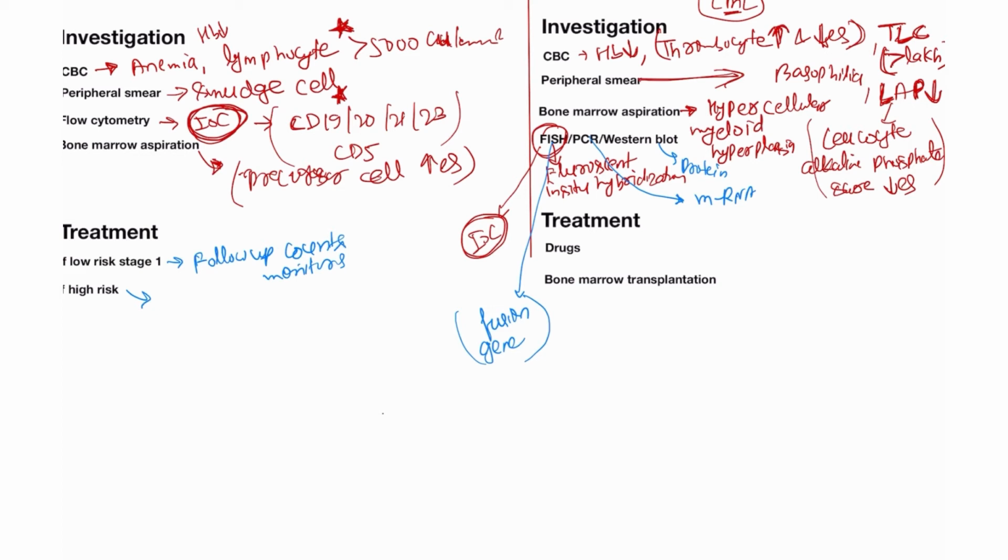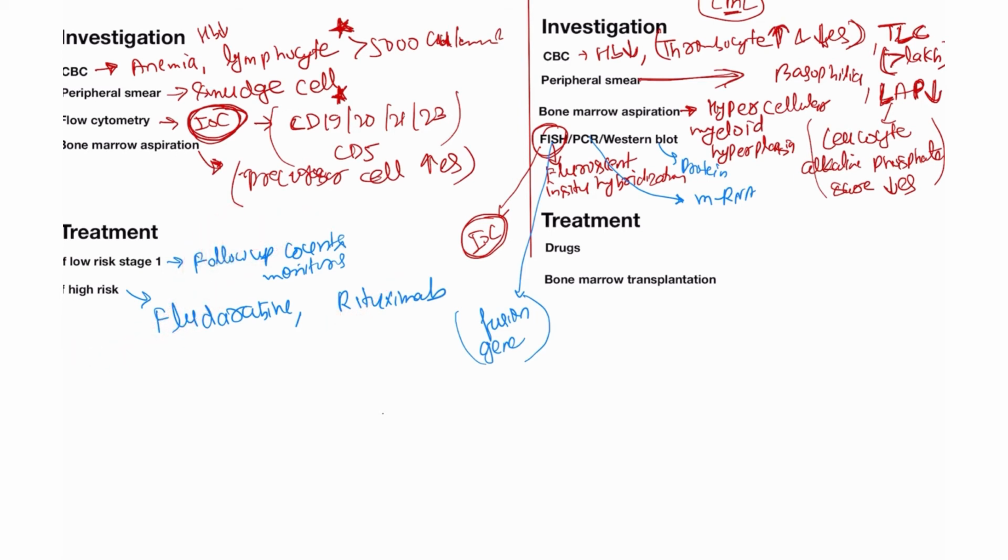But when the patient has high risk, then we will always give drugs like fludarabine and rituximab. This is a very important drug combination, fludarabine and rituximab. It is used in the treatment of CLL.